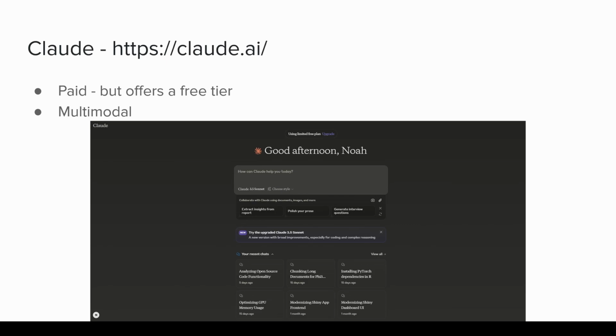From my perception of the field, this is the primary competitor for ChatGPT. That may or may not be true, I don't know. That's just my personal perception. Again, this is Claude, this is paid, but it does offer a free tier as well. It is also multimodal. As you can see, the interface here is very similar. All these models have pretty similar interfaces, as you are going to see. I really like Claude personally for coding help, and that's primarily what I have used Claude for.